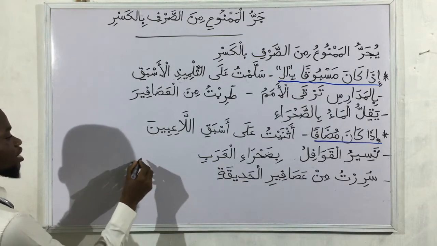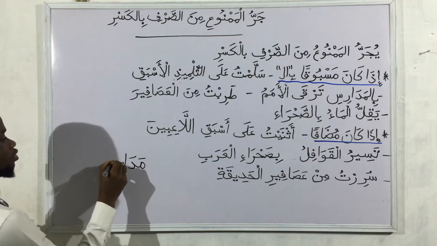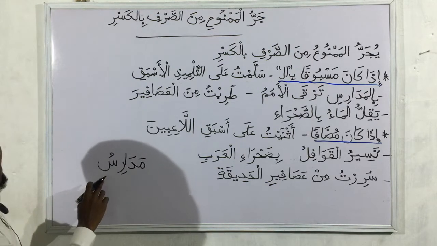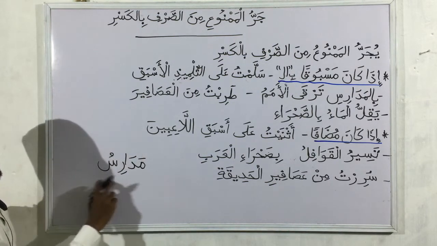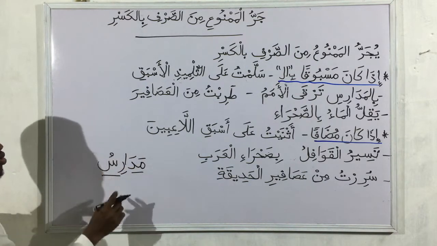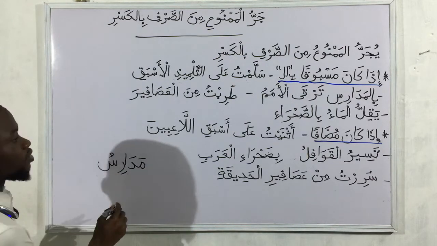For example, let's take madaris as an example. Madarisu does not take tanween because this is one of the shapes of sighatu muntaha al-jumu' that we did. So it will not take tanween because it is mamnu' min al-sarf.